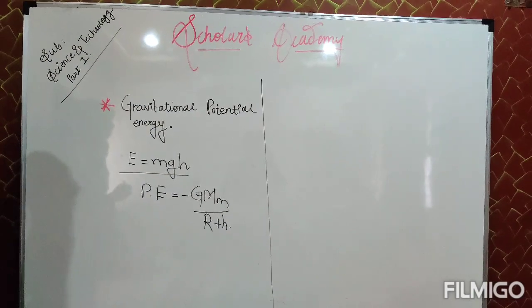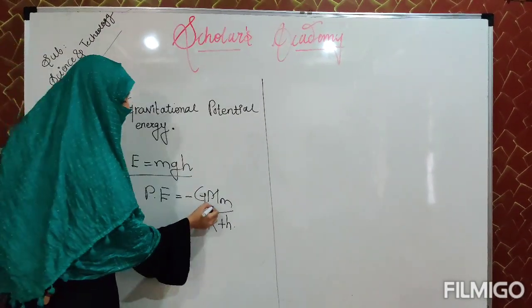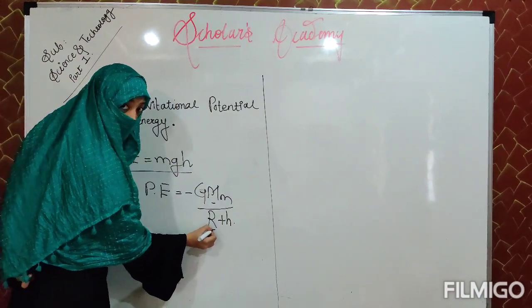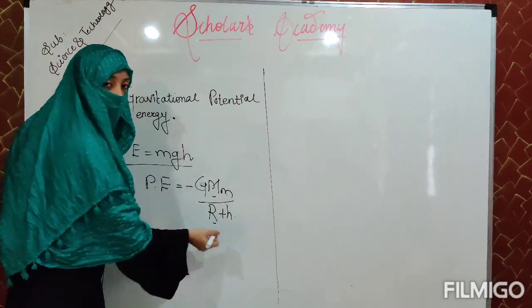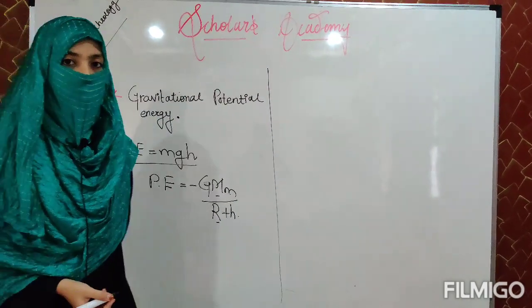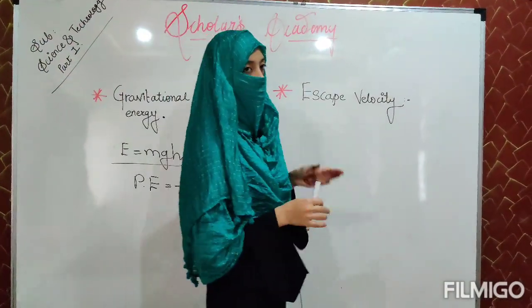This is the potential energy of an object at a particular height, where capital M is the mass of the earth and r is the radius of the earth, whereas small m is the mass of the object and h is the height of the object. That was gravitational potential energy. Now after this point we have the point escape velocity.